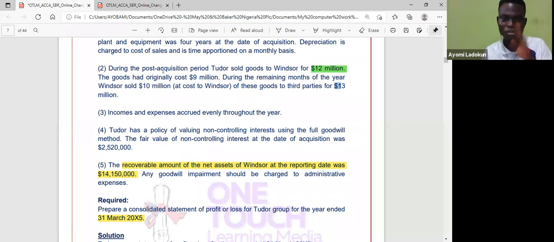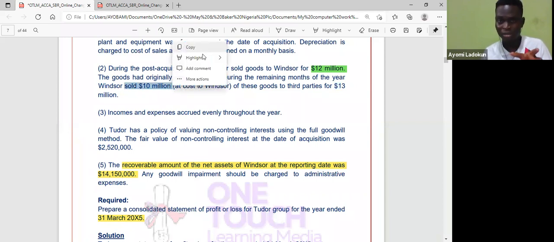During the post-acquisition period, Tudor sold goods to Windsor for 12 million, and the goods had originally cost 9 million. Now, during the remaining month of the year, Windsor sold 10 of these goods to a third party.